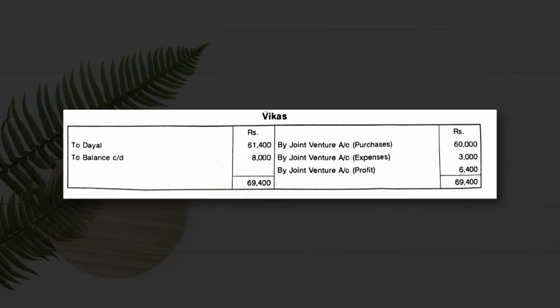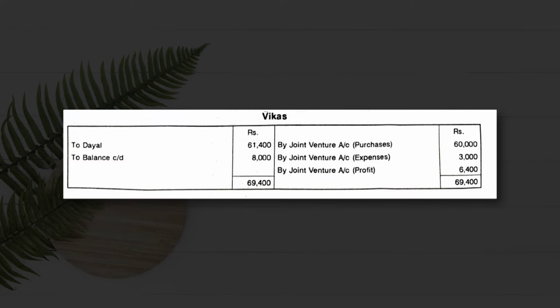Ashok will maintain the account of Vikas. So here, by joint venture account, Vikas has sent timber worth rupees 60,000 to Dayal and Company on account of consignment.